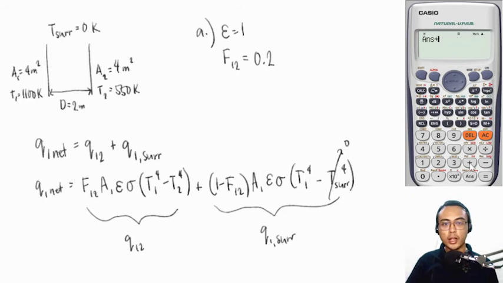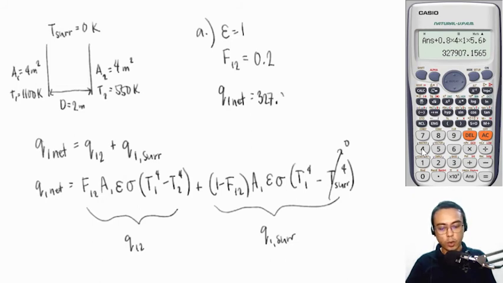Now let's add the contribution to heat transfer from plate 1 to the surroundings. That would be 1 minus F12, that is 0.8, times A1, which is still 4, emissivity is still 1, Stefan-Boltzmann constant, T1, 1,100 raised to the fourth power. The temperature of the surroundings is at 0 Kelvin. This is our answer for Q1 net, that is